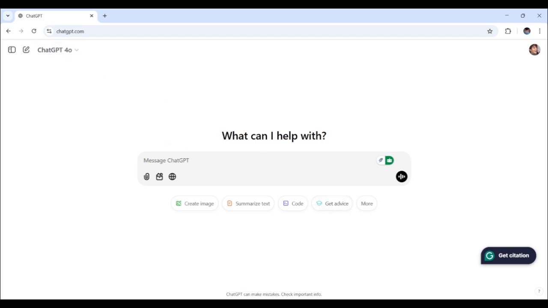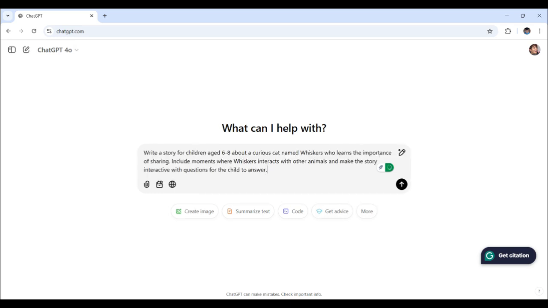Down here, let me just paste my prompt. So let's read what I'll be asking ChatGPT. What I'll be requesting is a story for children aged 6 to 8 about a curious cat named Whiskers who learns the importance of sharing. See, that's the lesson, theme. Include moments where Whiskers interacts with other animals and make the story interactive with questions for the child to answer. Okay, now let's send this prompt over.